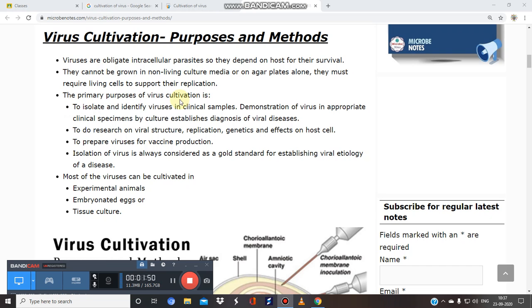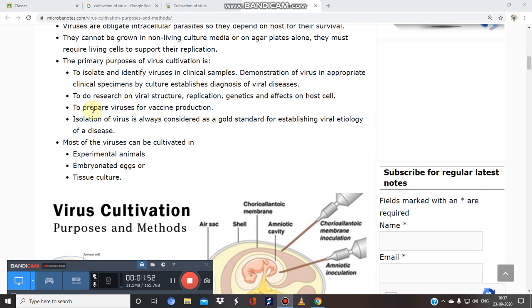The primary purpose of virus cultivation is, first of all, to prepare vaccine production. So we have to cultivate the virus for the production of vaccines. Next is to do research on viral structure, replication, genetics, and effects on the host cell. This research is currently going on the COVID virus. Next, to isolate and identify viruses in clinical samples, that is, the particular diagnosis of a viral disease.